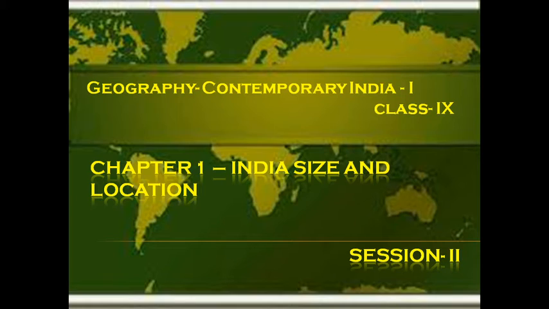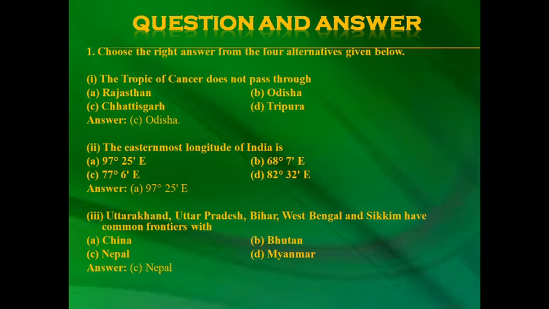We have already done session 1 with the explanation. I hope you have understood the chapter very well. So as said, in session 2, let's get started with question and answers, which you have to write down in your notebook also. The first question is, choose the right answer from the four alternatives given below. This is a kind of MCQ.